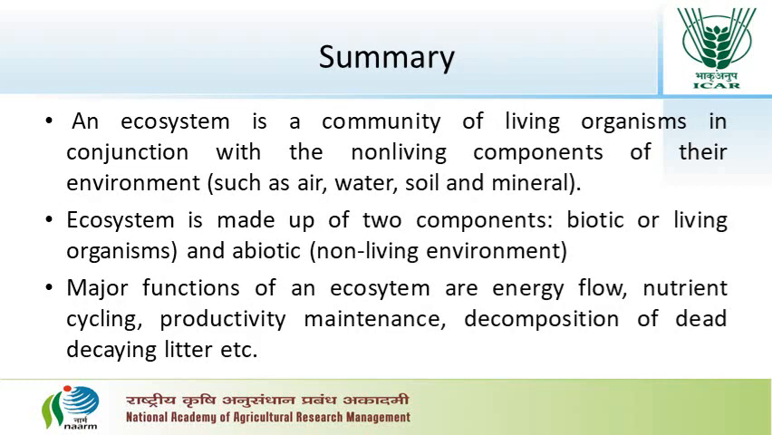So in the present lecture, we have discussed several aspects of ecosystem, interaction between different biotic components and their relevance in maintaining ecosystem sustainable. Here I summarize the things. An ecosystem is a community of living organisms in conjunction with the non-living components of the environment. Ecosystem is made up of two components, biotic or living organisms and abiotic or non-living environment. Major functions of the ecosystem include energy flow, nutrient cycling, productivity maintenance, decomposition of dead decaying litter, etc.